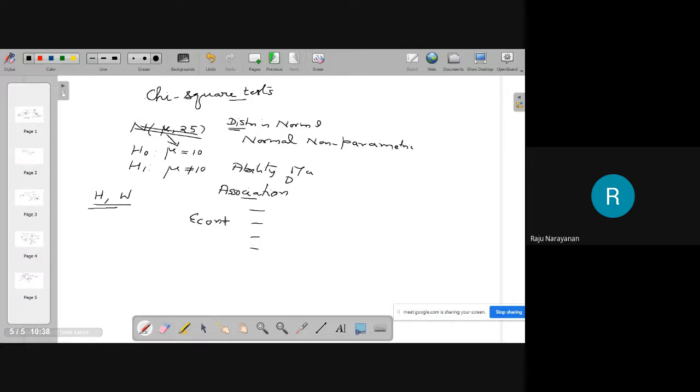Affiliation with a political party is not a variable, it is an attribute. It can be party 1, party 2, party 3, etc. Place of residence is an attribute: urban, semi-urban, rural, etc. Therefore you want to test whether the two attributes are associated or not.